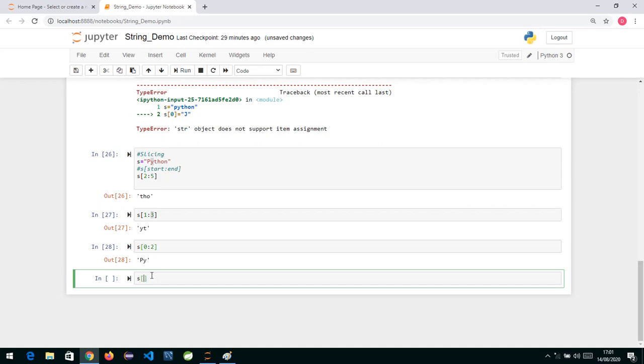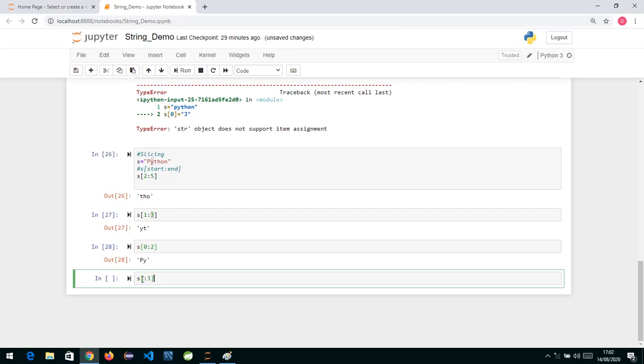Now if you don't specify the start position and you only specify the end, so if I write [:3], I just put the square bracket and only a colon. I am not writing anything before the colon, I don't specify the start, and I only specify the end value. So by default the start will be taken as 0. So if you don't specify the start index, by default it will cut from the 0th position.